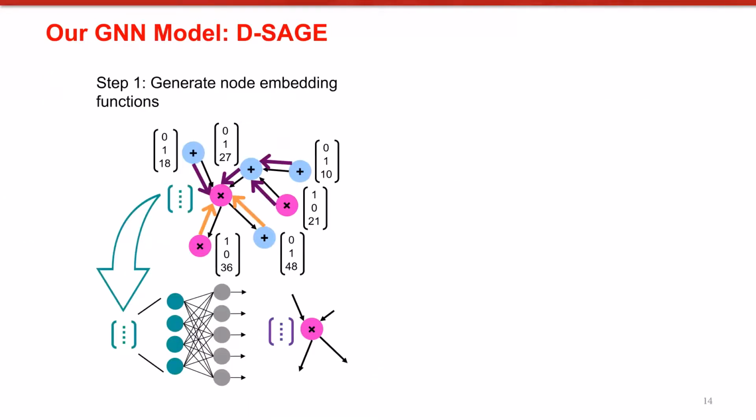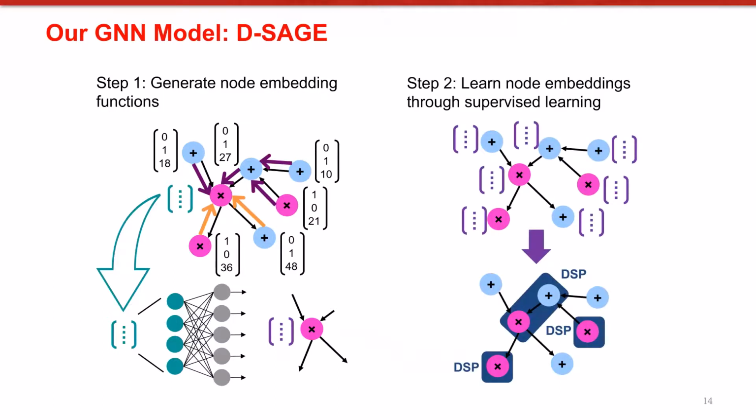Now let's see DSage in action. Given data flow graphs with node features, the model aggregates information from predecessor nodes and successor nodes separately, and then updates node embeddings from previous GNN layers. At the end of this phase, we obtain node embedding functions. The second step is to learn node embeddings by performing supervised learning on node embedding functions. At the end of this phase, we can infer mapping patterns of HLS operations.